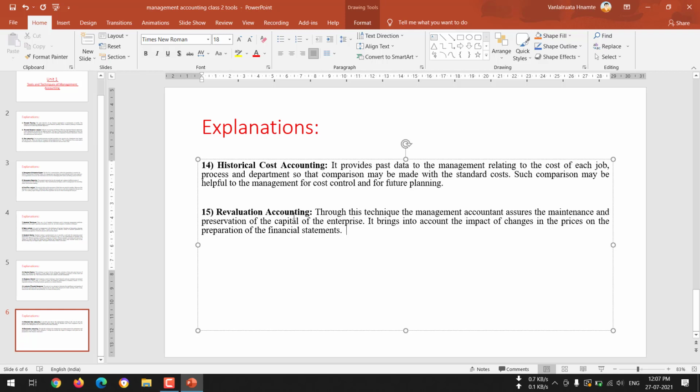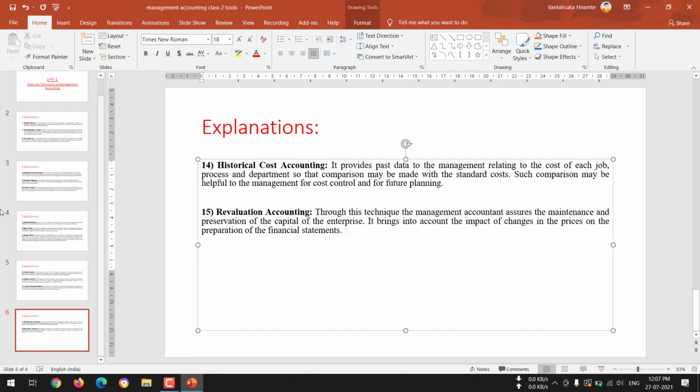In preparing the financial statement, we have to revalue it, and then only we can understand the difference of what is happening in the company. That is done with the help of revaluation of accounting. Revaluation of accounting is mainly done in the case of dissolution of a company, when the company is trying to close down or wind up, then revaluation of accounting is done. But in management accounting also, this revaluation tool helps the managers to understand why the changes have taken place and how to prepare the financial statement in the future.